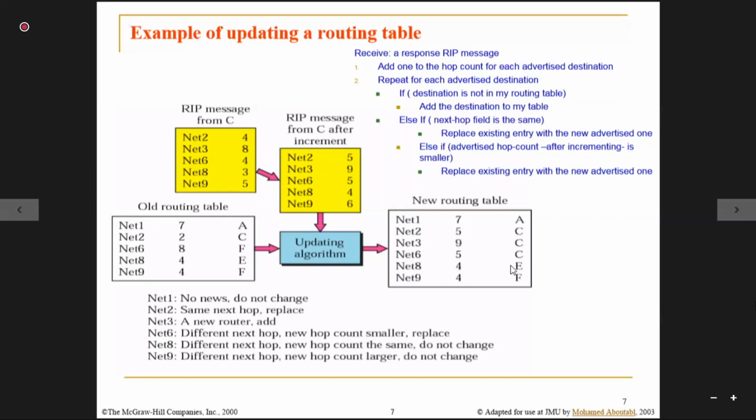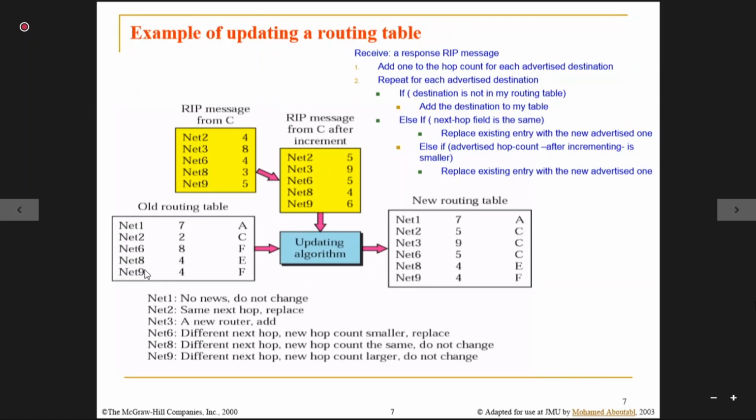Now come to network 8. Network 8 already exists. The old one is 4 via E, which is already the shortest. You are not giving any new information. Your alternative path is not shorter, so I will just skip your suggestion. You say I can reach network 8 via C, but I already have network 8 via E, and that is also 4, and you are also giving 4, so I will not accept it. My entry will remain the old one.